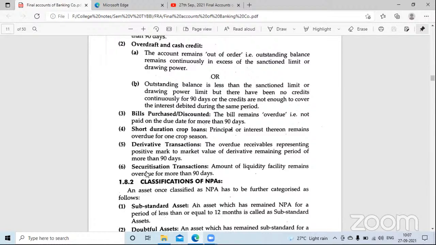So suppose you have incurred losses, so bank is giving you that particular amount of loan, that particular amount of services in securitization transactions. So if bank is giving you loan to transact in securities, to buy and sell the securities, and if you're not paying bank for more than 90 days, bank will wait for 90 days. But if it is overdue by 90 days, then bank will convert this particular asset into non-performing asset.